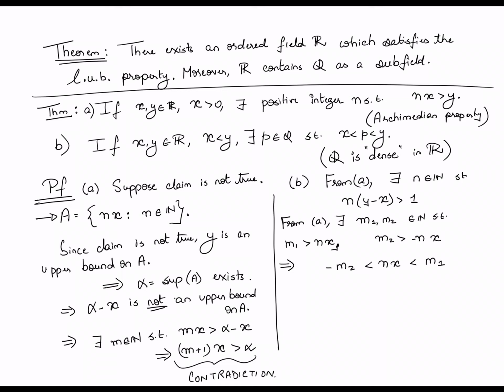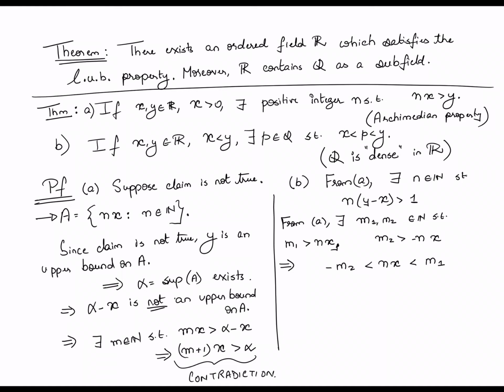Once you're talking about the reals, nx could well be irrational, right? So what this really has shown is that if you give me any irrational number, I can sandwich it between two integers, right? Because minus m2 is some integer, m1 is another integer.